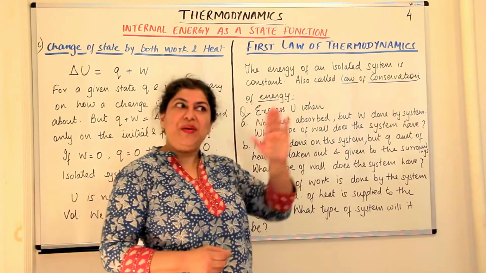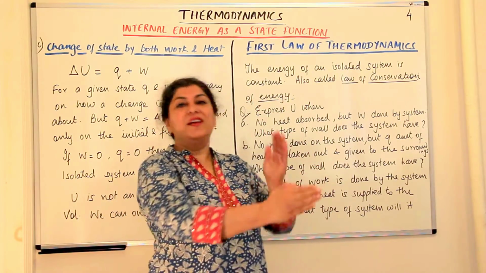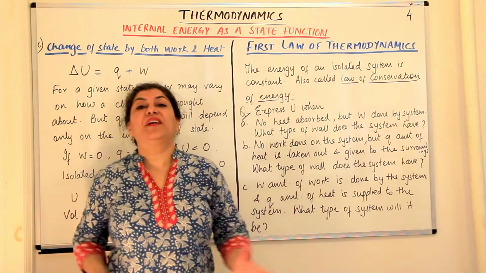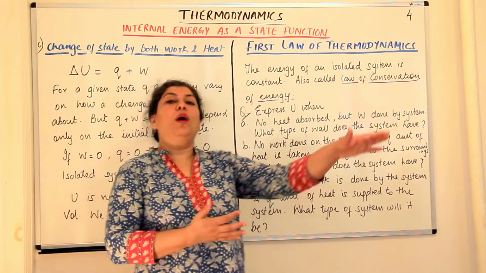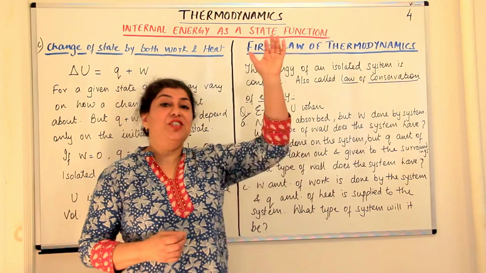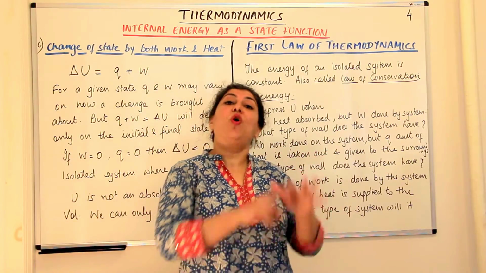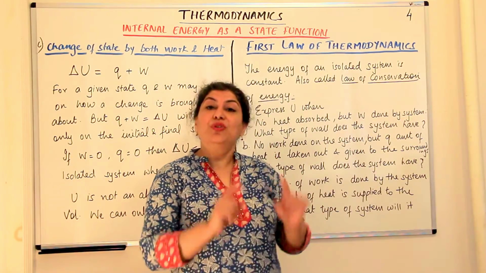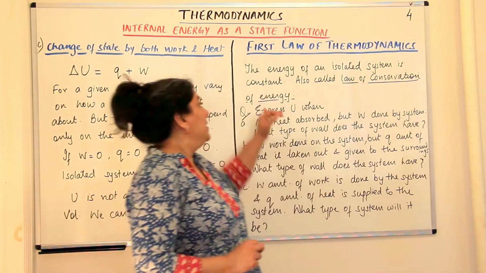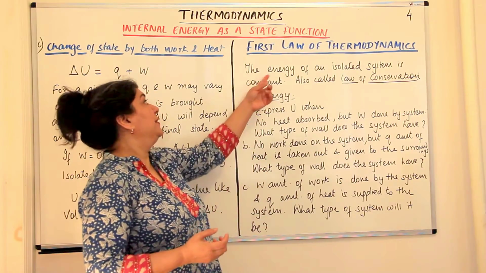That is how we reach this conclusion that the energy of the universe is constant. Energy only changes its form. Whatever changes are occurring around us, whether it is wind energy or heat energy coming from the sun, whatever processes are taking place in the universe, on the whole, the universe has constant energy.